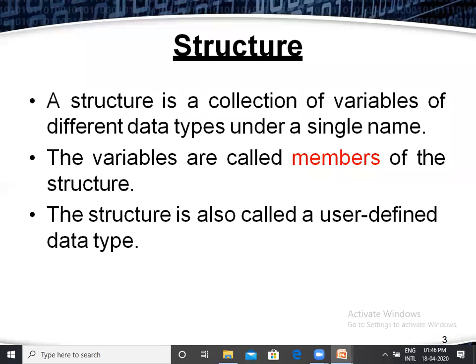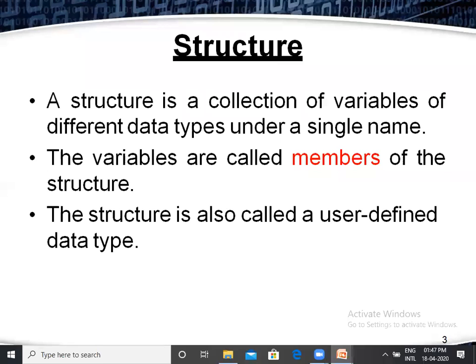Here some difference is there. The structure is also a collection of variables, and array is also a collection of variables. So the difference is that an array is a collection of similar data elements, meaning a collection of variables of the same type.